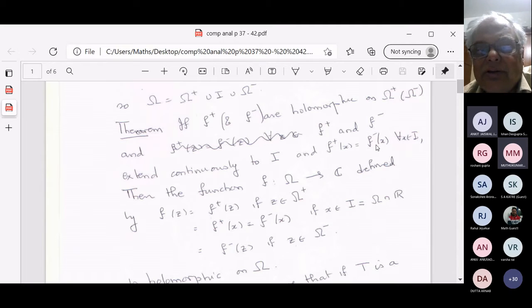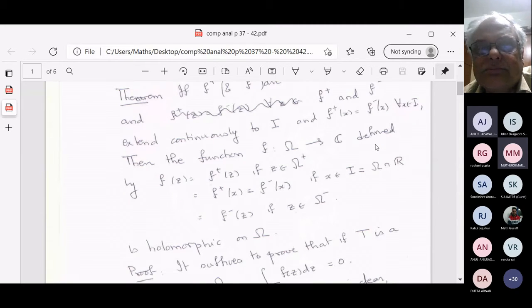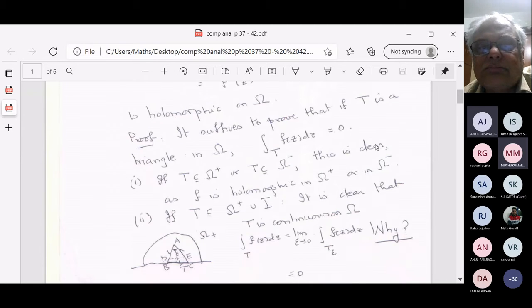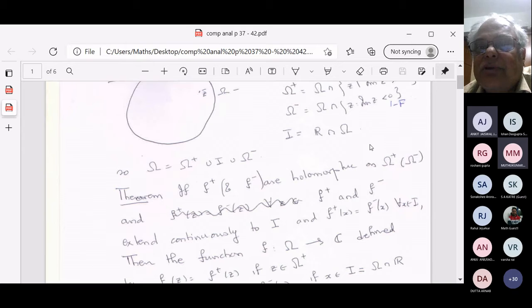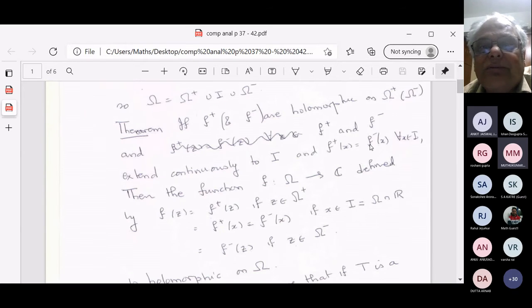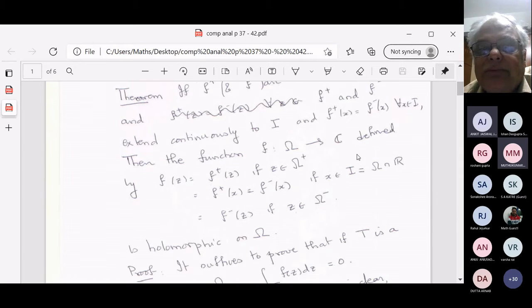Why have I not written that they're real valued? Please write here that they must be real valued on that. I must have real valued there. Why do I not have real valued? Is it true without real valued? Anyway, let's see. Okay. I think I need real valued.